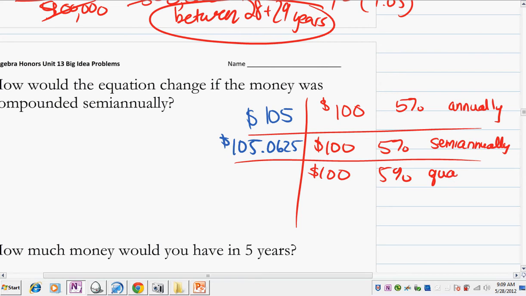Quarterly, meaning 4 times per year. So this is now becoming tedious to do in the calculator, but you can imagine I'm doing a quarter of 5%, which is 1.25%, 4 times a year.